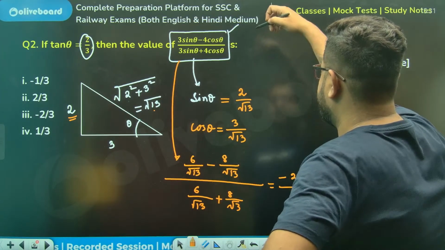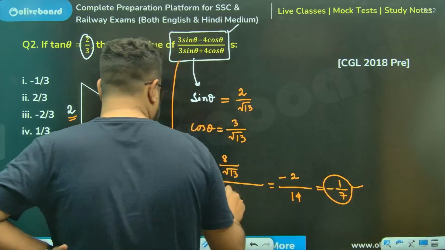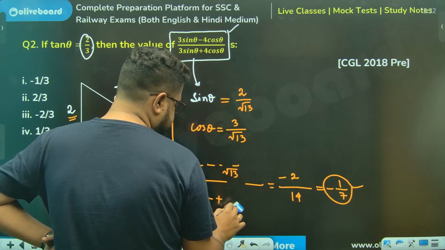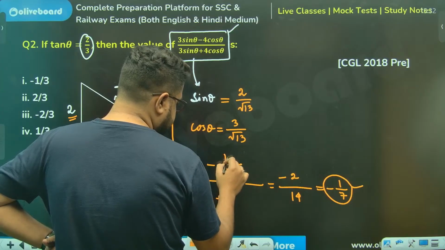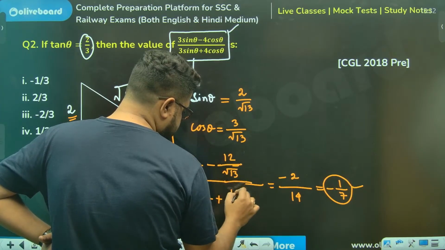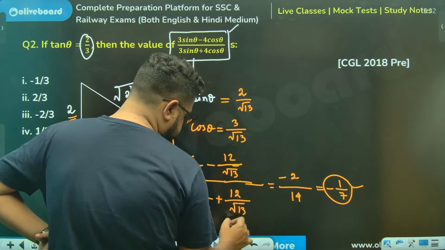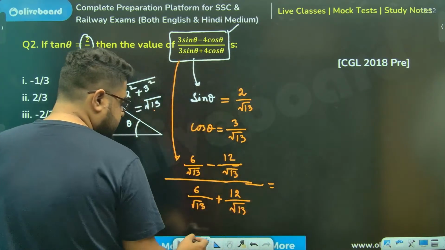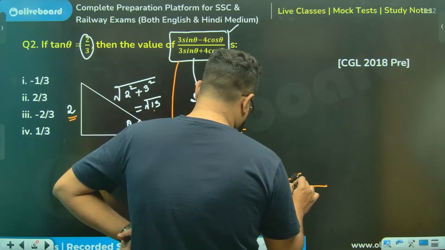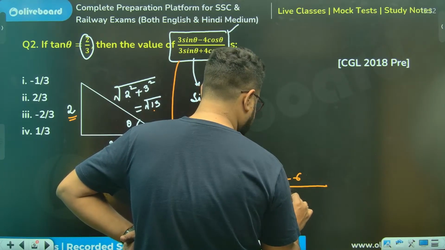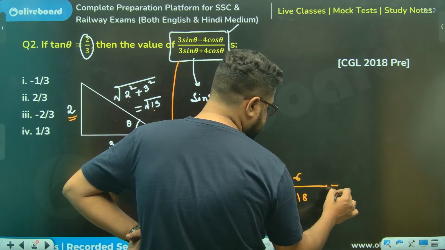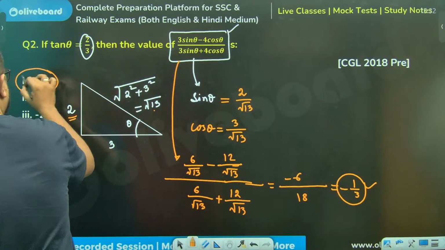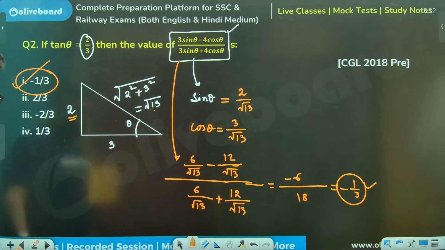3 2s are 6, 4 3s are 12 को मैंने लिख दिया 8. ये भी मैंने 2 ले लिया था. Mistake. देखा? Mistake. Sir, this is minus 6 and this is 18, sir. Minus 1 by 3 is the answer. Sir, option number 1.